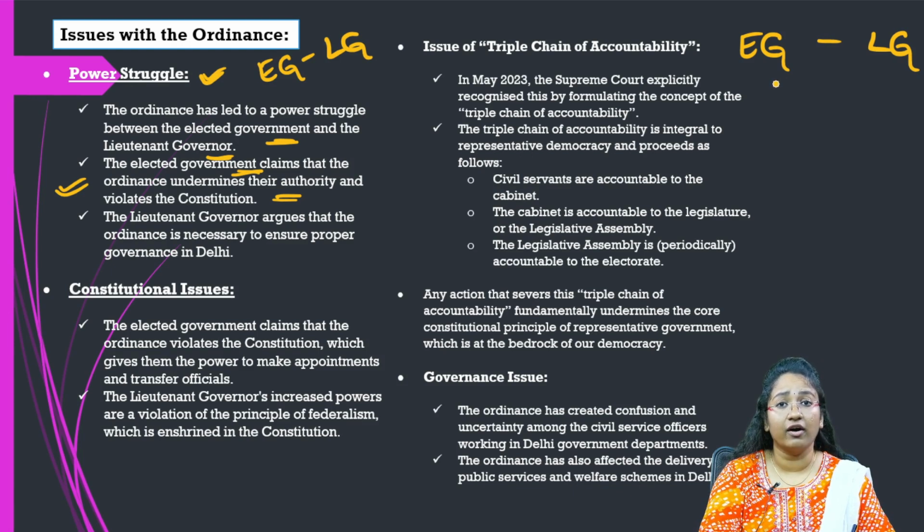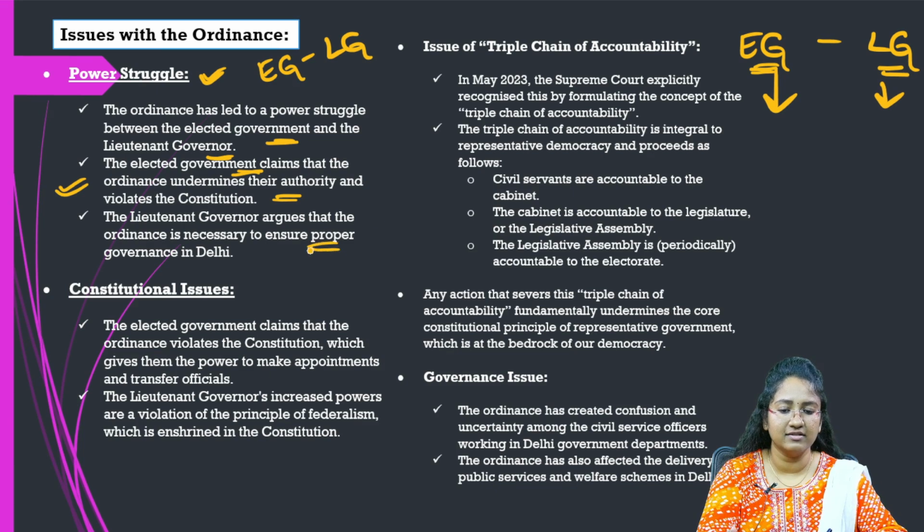So after this ordinance was issued, what does the elected government say? It says that it is undermining our authority for the control over the services. Our authority is being undermined, and also it is a violation of the constitution. So this is what our elected government says. So what about the lieutenant governor? The lieutenant governor argues that the ordinance is necessary to ensure proper governance in Delhi.